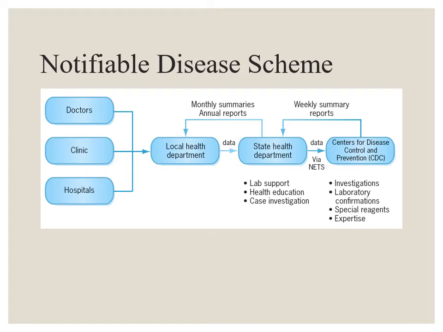One thing I want you to be very familiar with is notifiable diseases. Notifiable diseases are required by law to be reported to the health department. So doctors, clinics, and hospitals need to report a specific list of diseases to the local health departments. And the state health department helps the local health department with lab support, health education, and case investigation. They also confirm cases. So sometimes you'll see this term unconfirmed, and they're working with the State Department and the labs to confirm these cases.